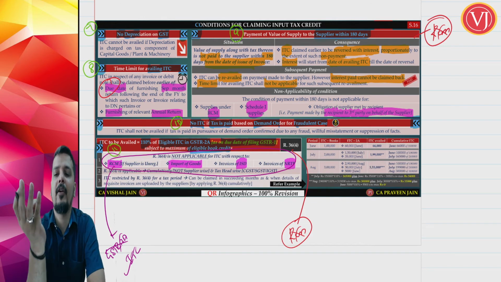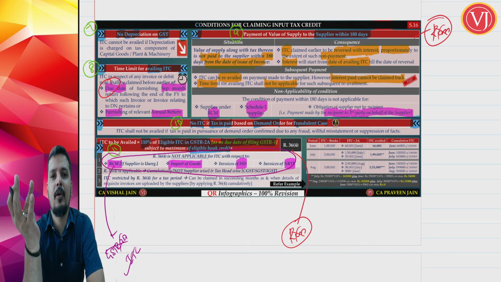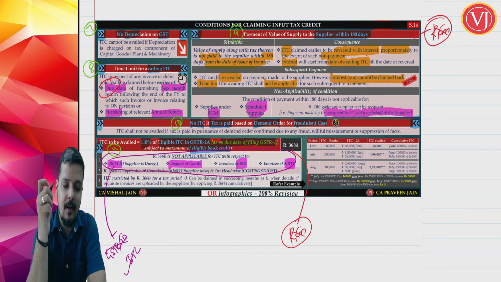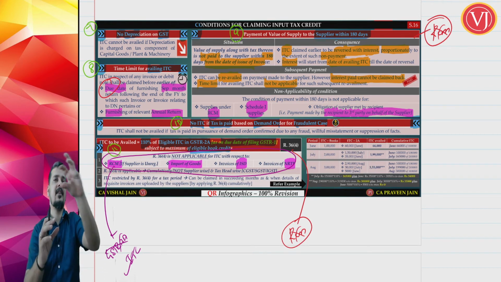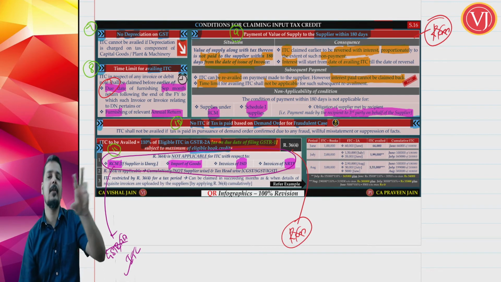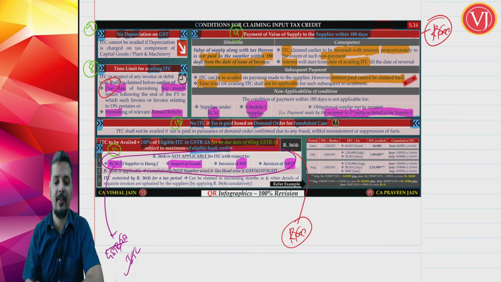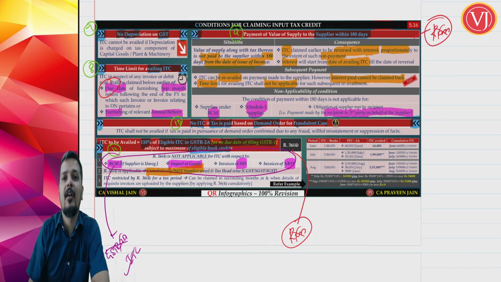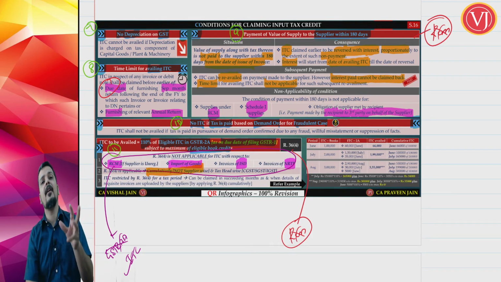In our same scenario, IGST portion of customs duty in case of import of goods, ISD invoices and NRTP invoices. Now this rule 36(4) has to be applied cumulatively. It's not that I have to see each and every invoice and apply 110% for each. It has to be applied cumulatively, not supplier wise, but tax wise.